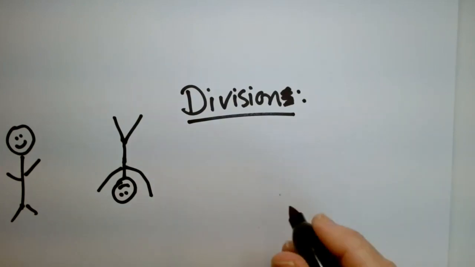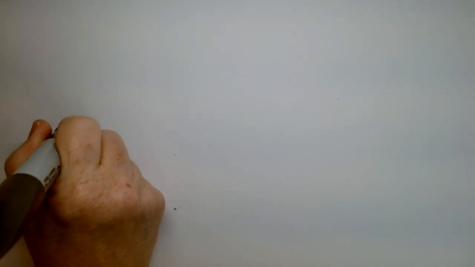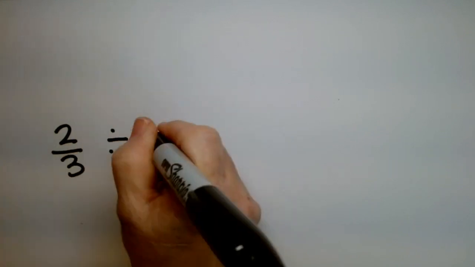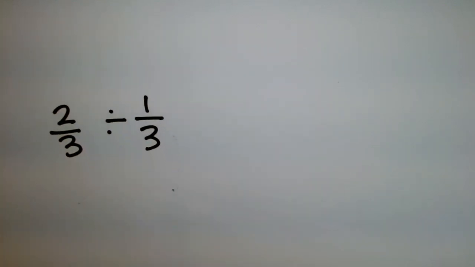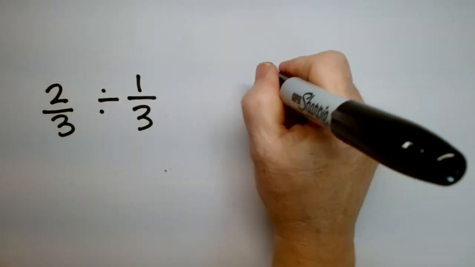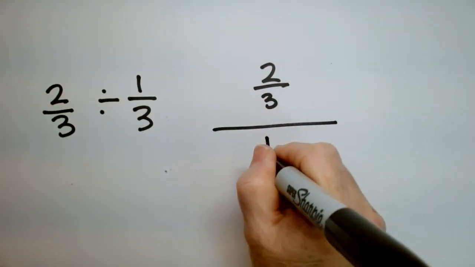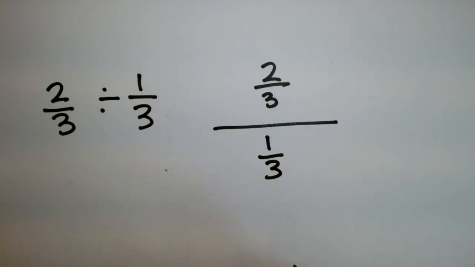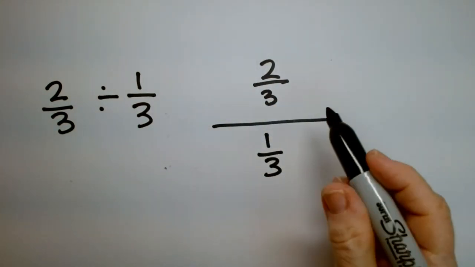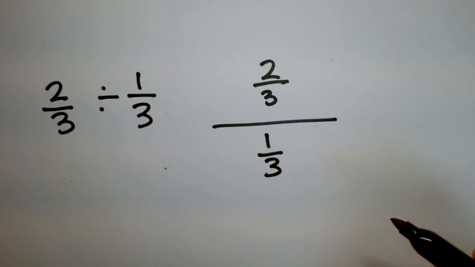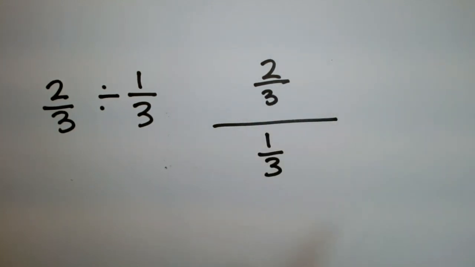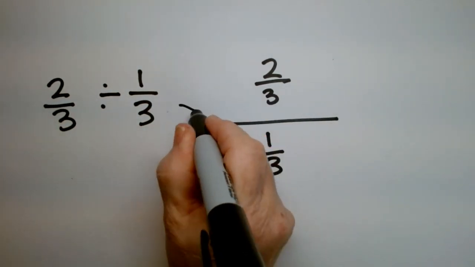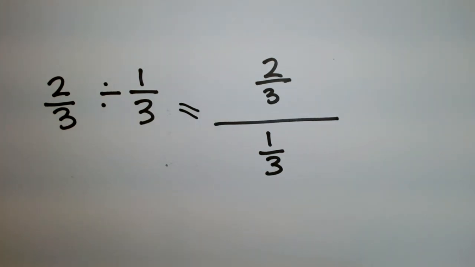Okay, handstands. So what does that look like? It looks like this. Watch this. 2/3 divided by 1/3. Another way to write this is 2/3 over 1/3. This type of problem comes up all the time in engineering. You'll get a whole bunch of stuff on the top, a whole bunch of stuff on the bottom. There'll be fractions, there'll be decimals, they'll all be mixed up. So this is something that really does happen. These are the same, these are equal. The question is, what do you do with it?